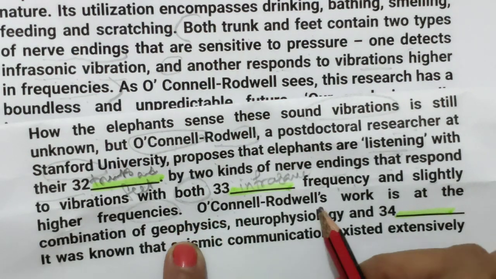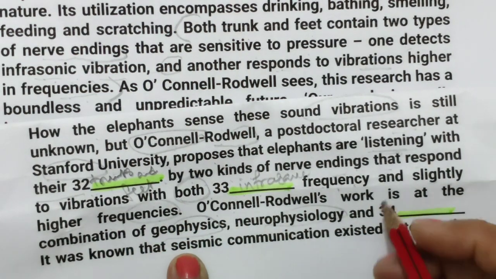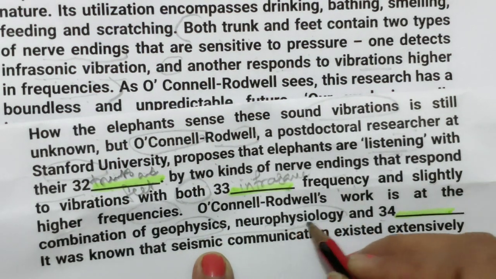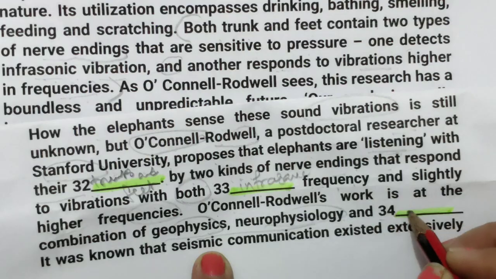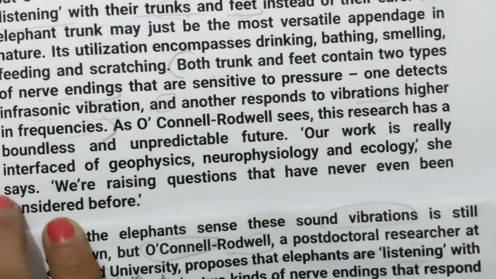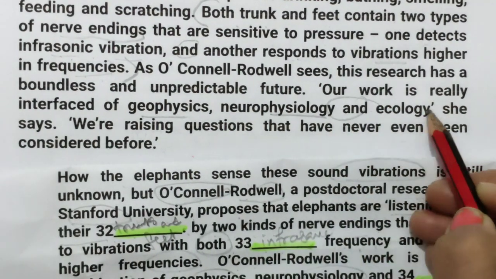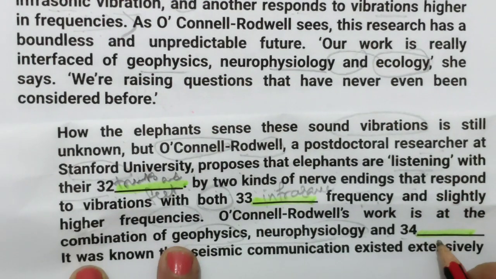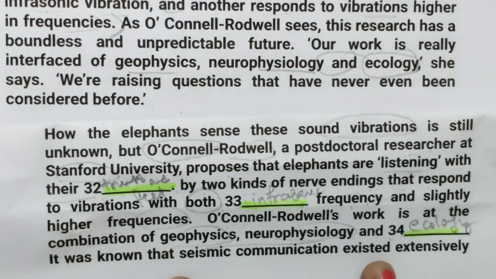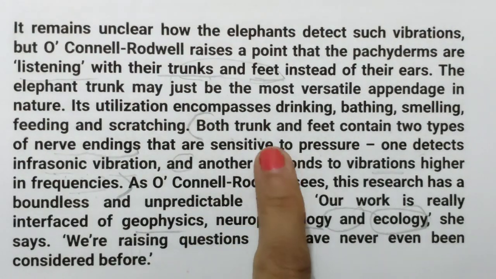Question 34: O'Connell work is a combination of geophysics, neurophysiology and... These words are important. Wherever we get these two words, along with that word will be the answer. So after these two words, the word there means the answer will be ecology.